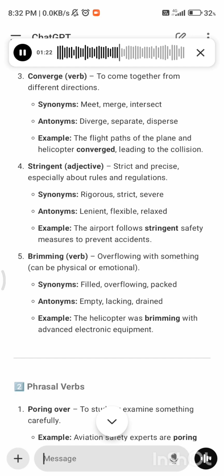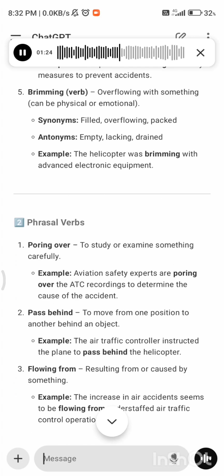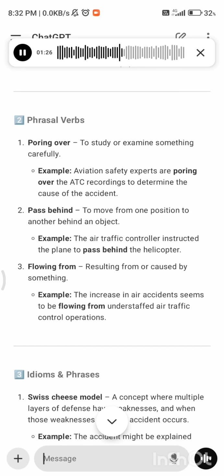Example, the helicopter was brimming with advanced electronic equipment. Phrasal verbs. 1. Poring over, to study or examine something carefully. Example, aviation safety experts are poring over the ATC recordings to determine the cause of the accident.